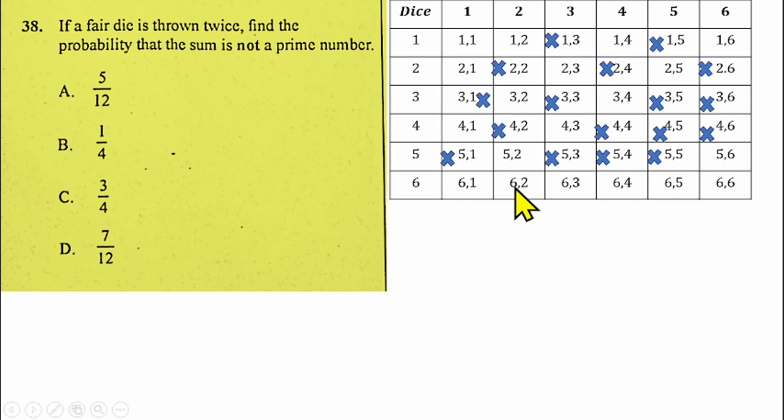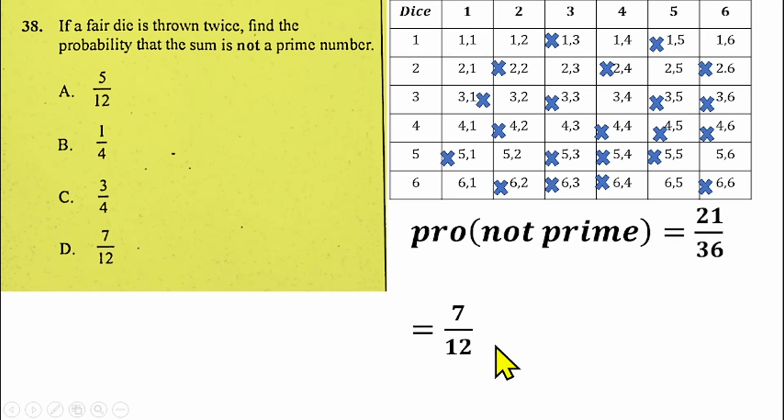7 is a prime, we don't need. 8 we need. 9 we need. 10 we need. 11 is a prime number, we don't need it. Then 12 is even, we need it. So these are the favorable outcomes that we need. So we have 1, 2, 3, 4, 5, 6, 7, 8, 9, 10, 11, 12, 13, 14, 15, 16, 17, 18, 19, 20, 21. So the probability that the sum is not a prime number will be 21 over 36. That gives us 7 over 12, which is option D for question number 38.